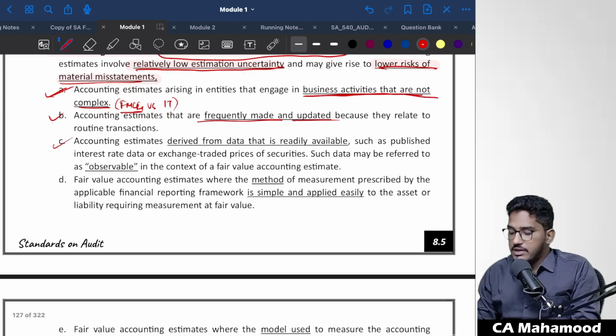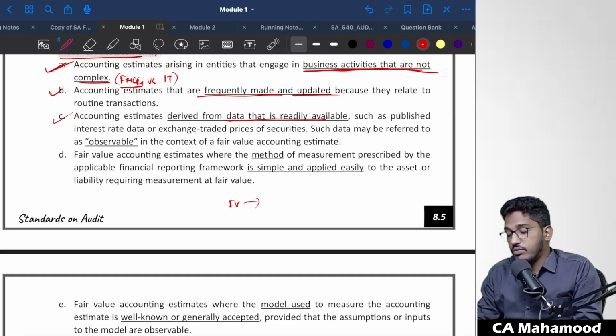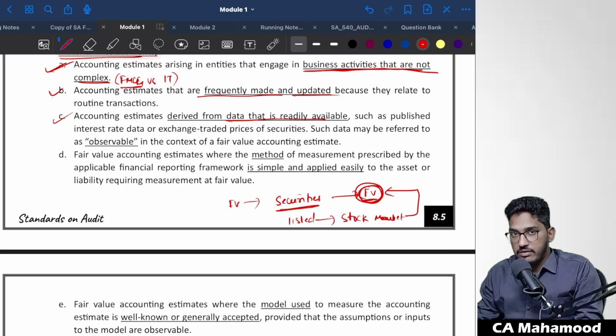Third one, accounting estimates derived from data that is readily available, such as published interest rates or exchange traded prices of securities. Such data may be referred to as observable. I told you that sometimes you have to do fair value estimates. For example, you have to value securities. If the company has made investments, those investments are required to be valued at fair value. But if you have listed securities, determining fair value is very easy. Why? Because you have the stock market, with prices being traded there. From the stock market, the traded price will be readily available. That price you can take and determine fair value. So here there will be low estimation uncertainty.